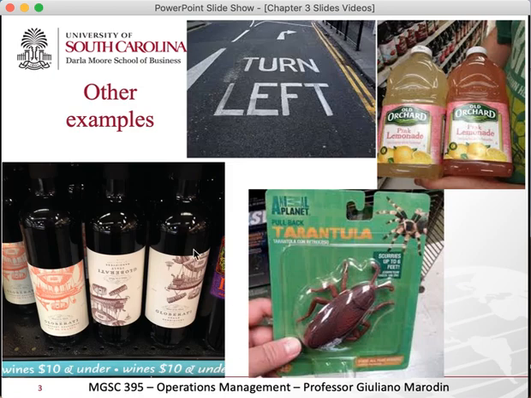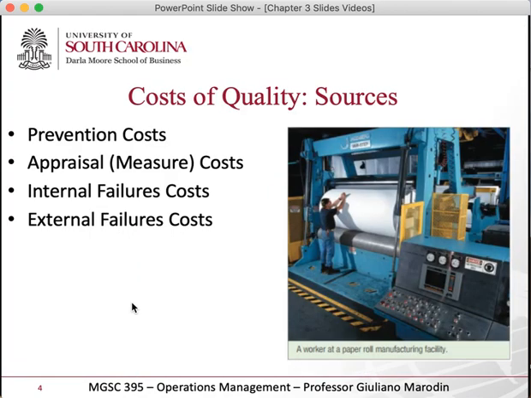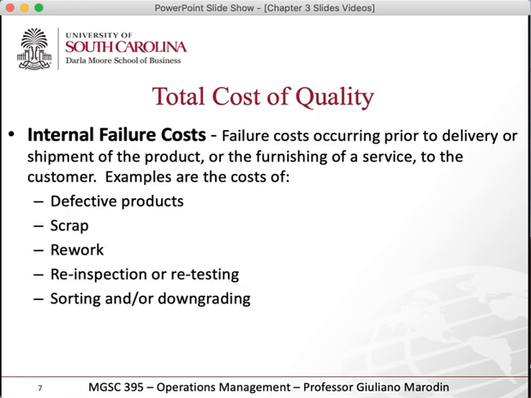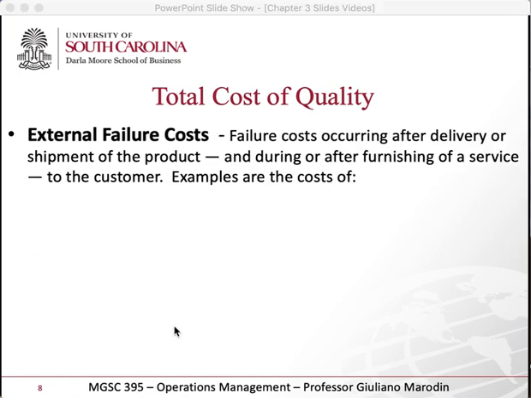So imagine I say, okay, because the label is upside down, I'm now going to sell it under $10. Let's say it was 15. I say, oh, because of the label, we're going to sell it for a lower price, right? So I'm making the product less expensive. So the cost of making it less expensive is taken from my profit, right?